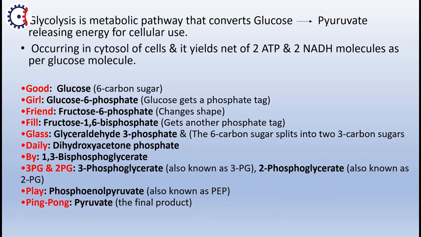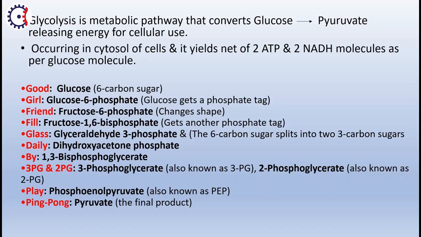ATP and NADH are the energy molecules, and we say 2 ATP and 2 NADH per glucose molecule. It simply states that one glucose molecule broken down into pyruvate gives two molecules of ATP and 2 NADH. It's a simple calculation: with two glucose molecules, it's 4 ATP and 4 NADH.